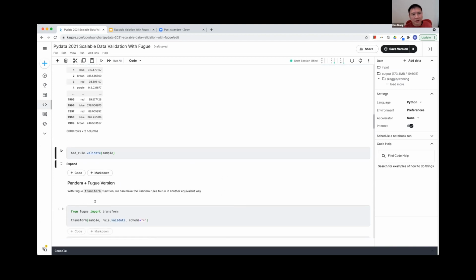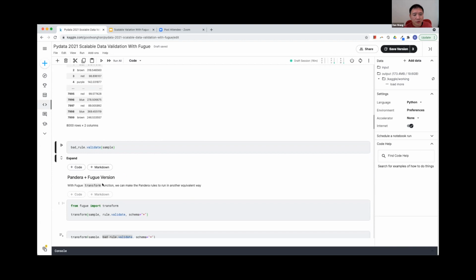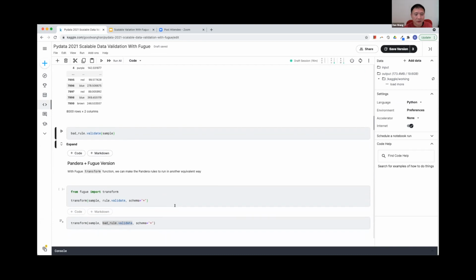In this talk, I'm going to use the transform function from Fugue to demo how Fugue can help with data validation. We just import transform from Fugue and rewrite this validation function. Instead of saying rule.validate sample, we just say transform. Here we provide the data frame, and here we provide the function. This parameter means we want the output to have the same schema as the input.